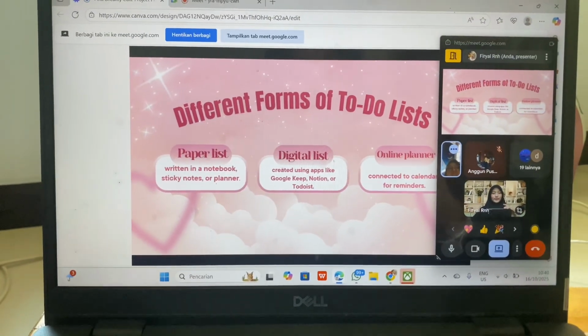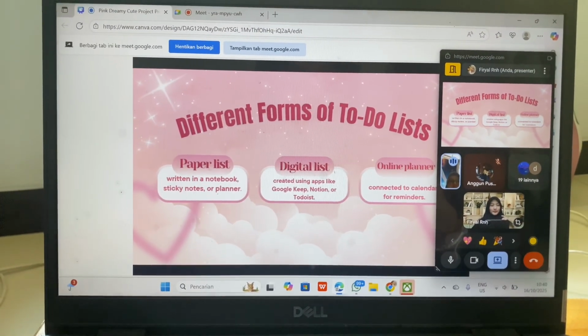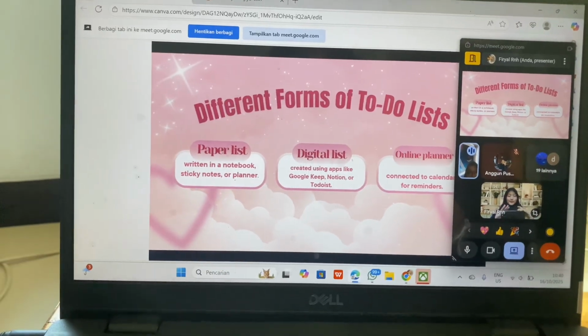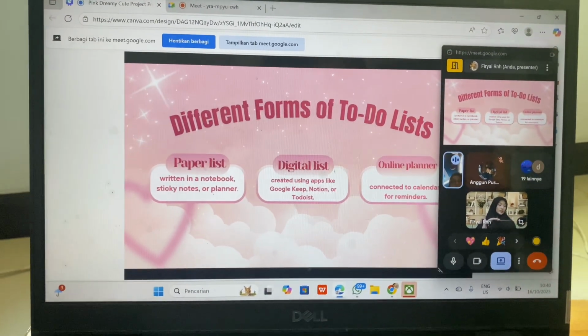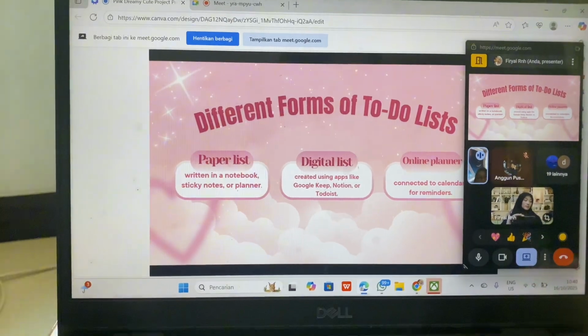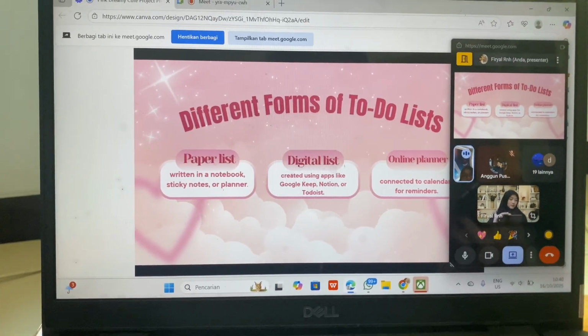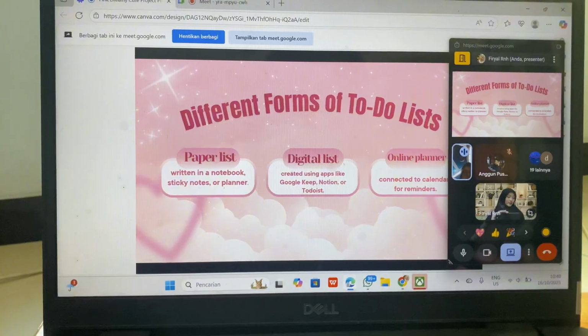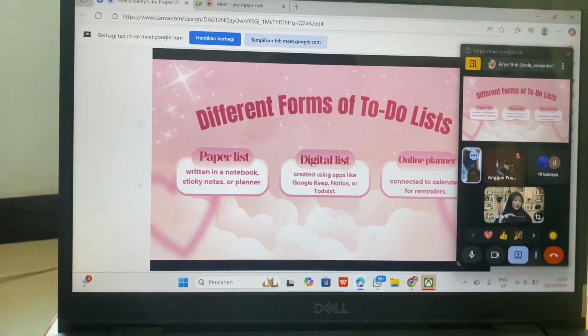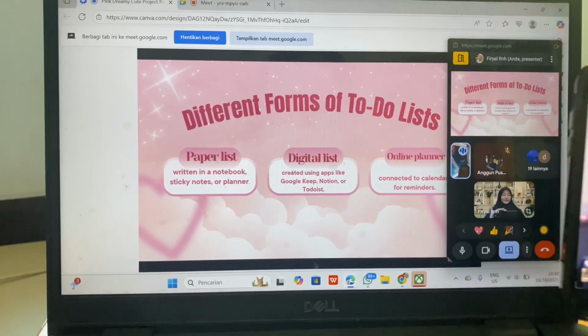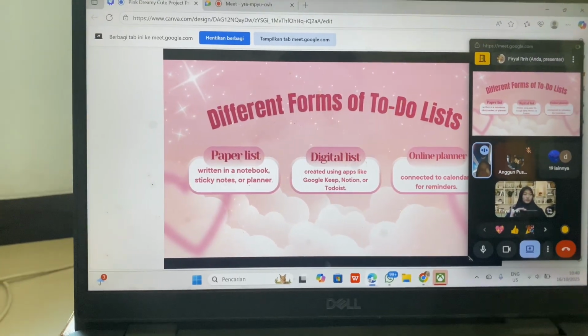Okay, next, let's talk about the different forms of to-do lists. There are several ways we can make them depending on what we prefer. The first one is a paper list. It's a traditional form written in a notebook, on sticky notes, or in a planner. Some people like it because writing things down helps them remember better.